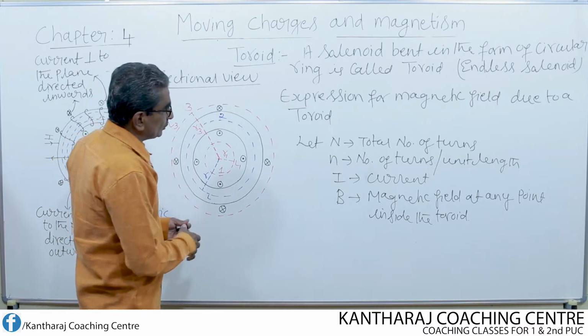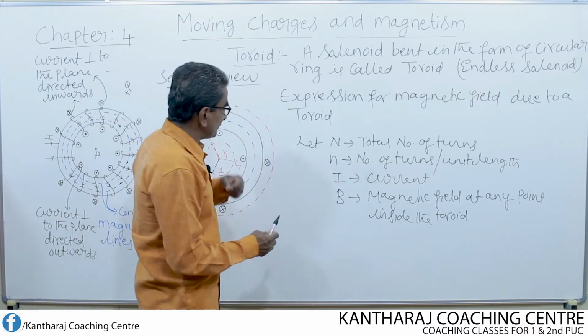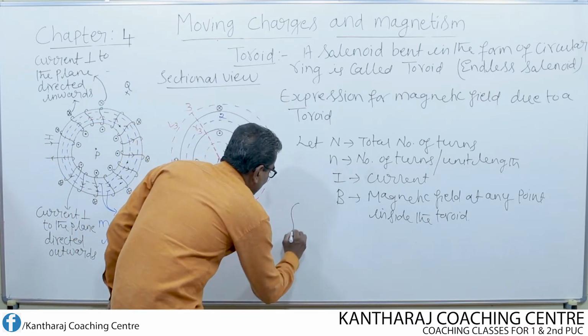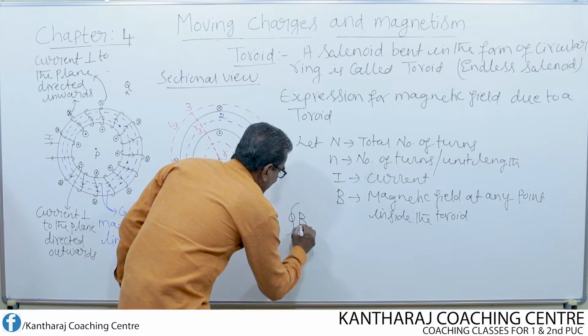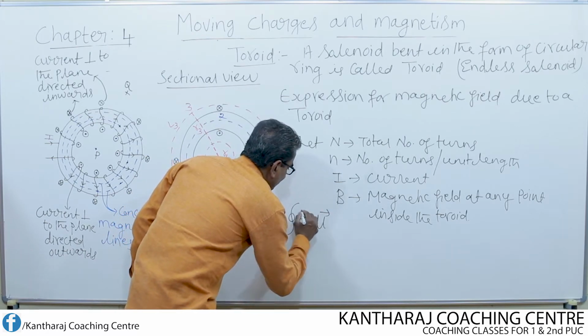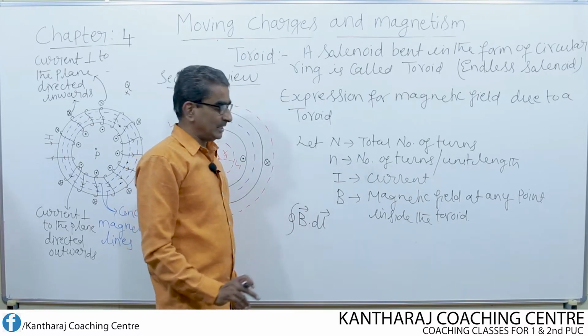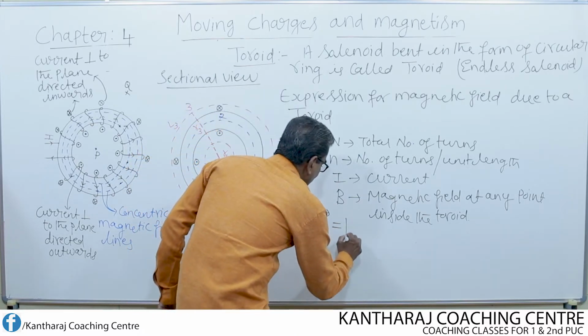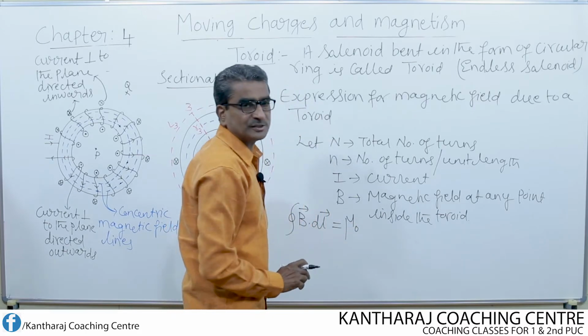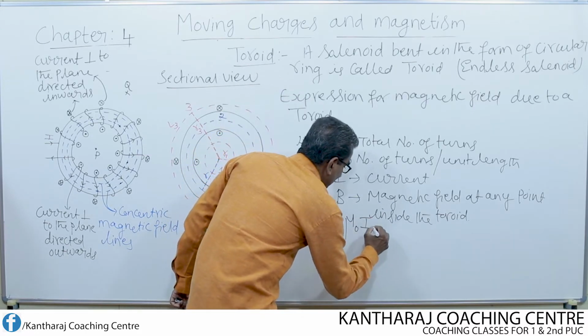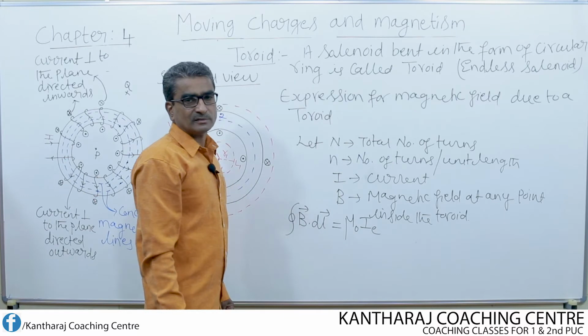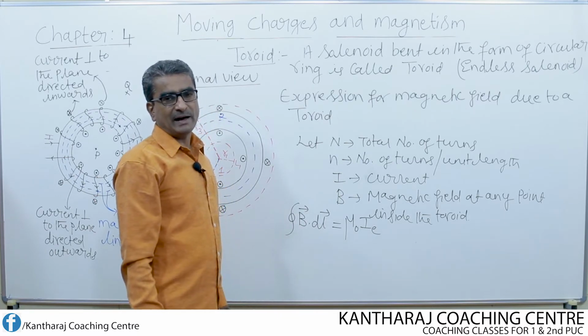Now, according to Ampere's circuital law, the line integral of magnetic field, that is B dot dl, the dot product of magnetic field and the line element, is equal to mu naught times the current enclosed by the Amperian loop.